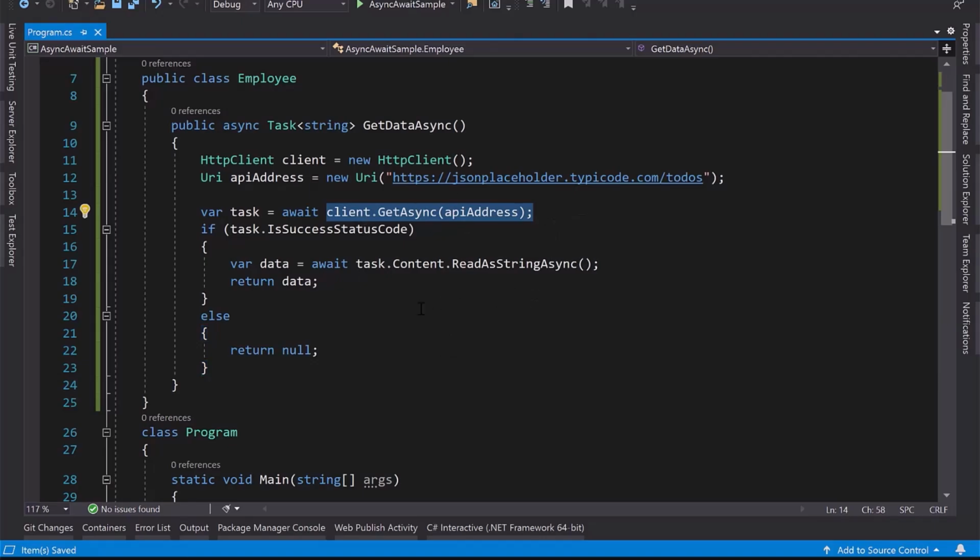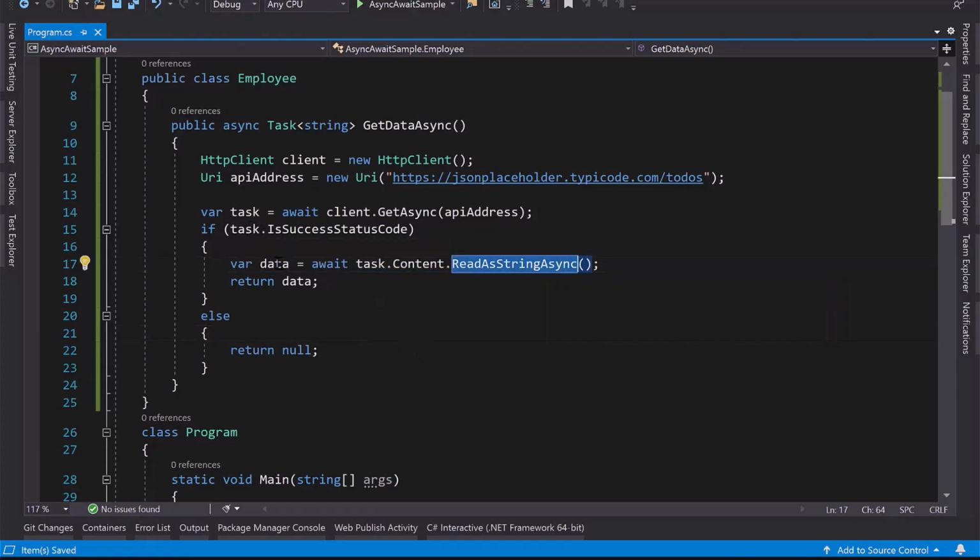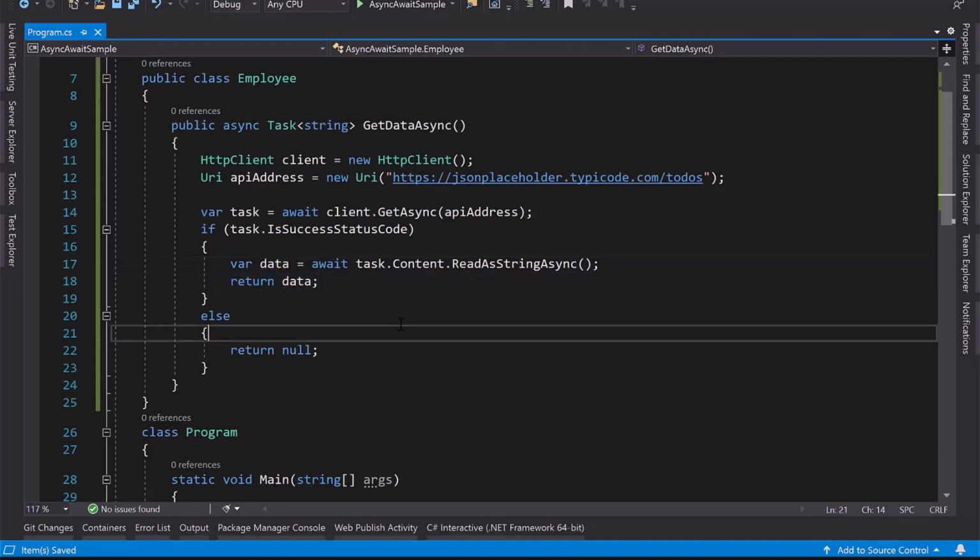When this API call has succeeded, it will resume the execution from the same point again, and it will start executing the if statement. Same things happening over there. We are just going to read the content from this return task as a string, and finally we are assigning the data, and the data we are returning over there.